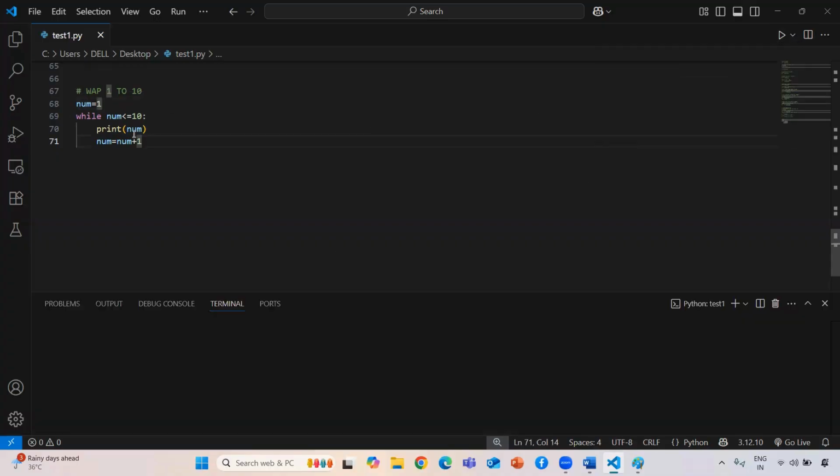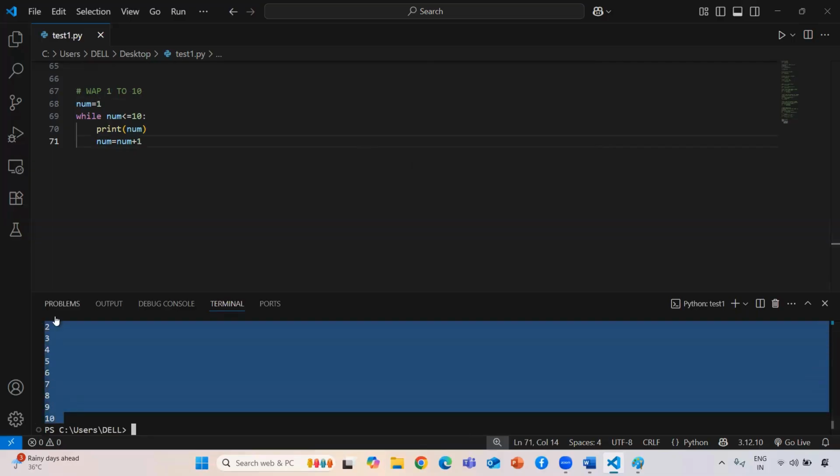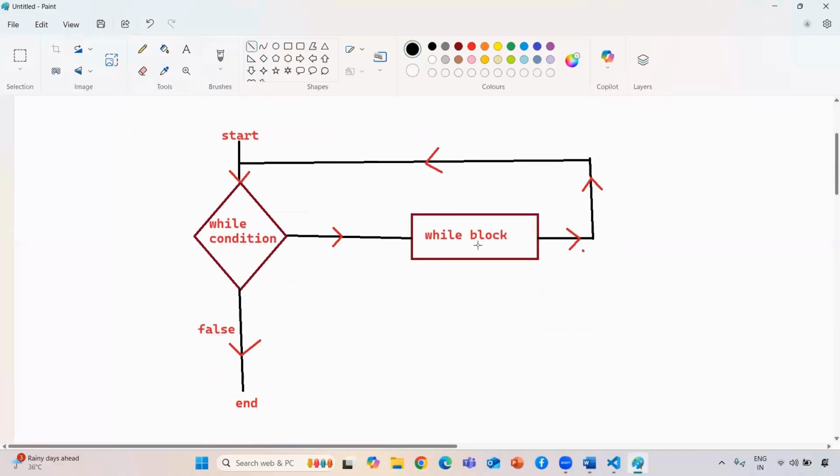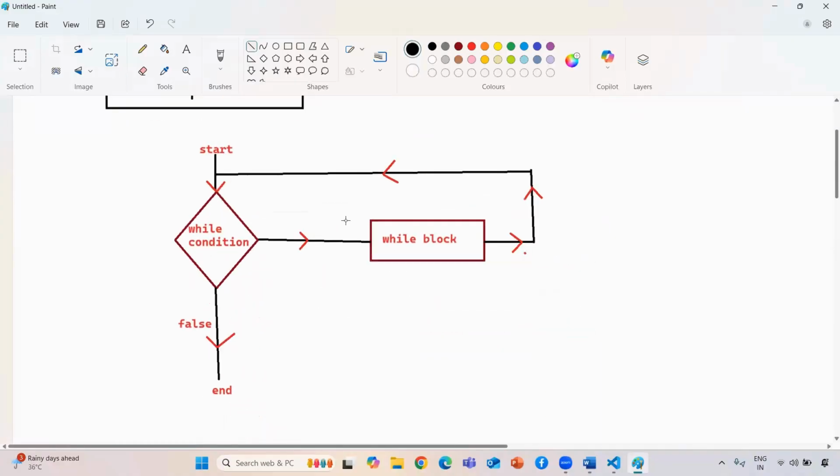Okay, now if you see here, I am just updating every time. So it only prints up to 10, guys. Now we are going to see how the controller works. Just see this controller. First, it will start executing. First, it will check the condition. In my case, the condition is 1 less than 11. It is true, so then only will it go to my while block.